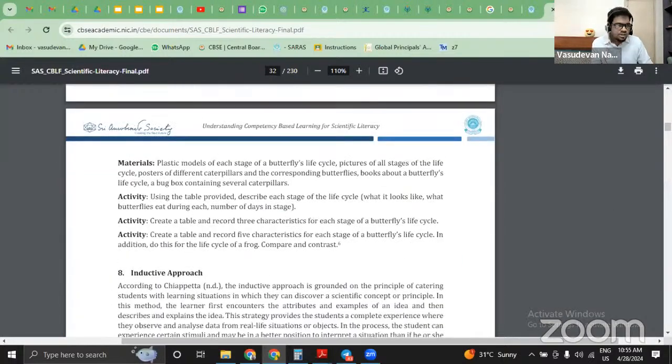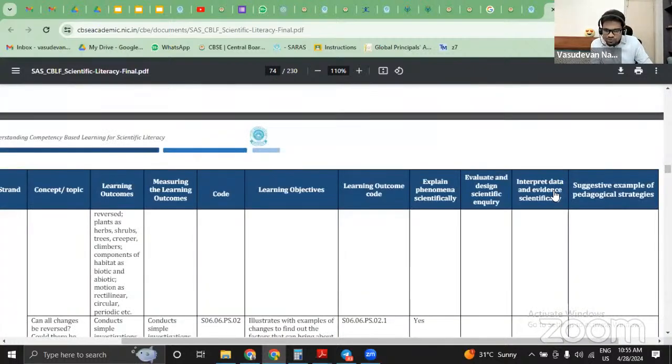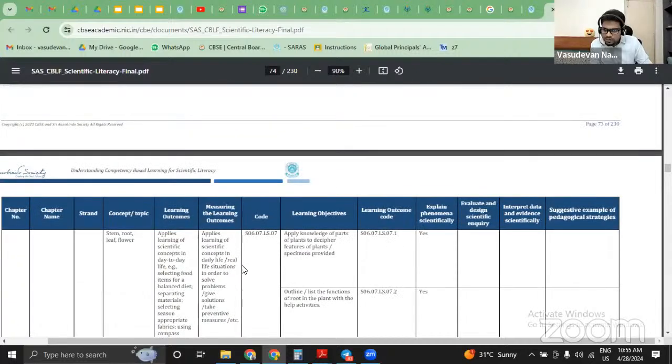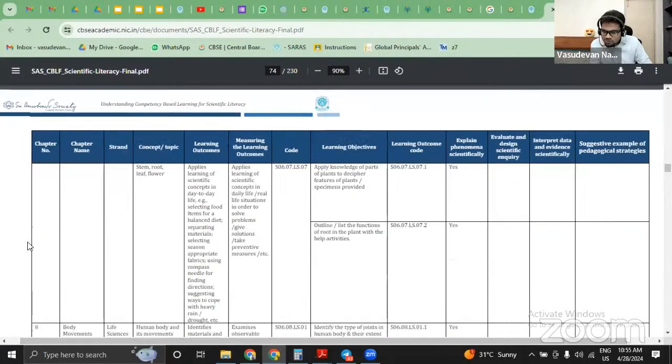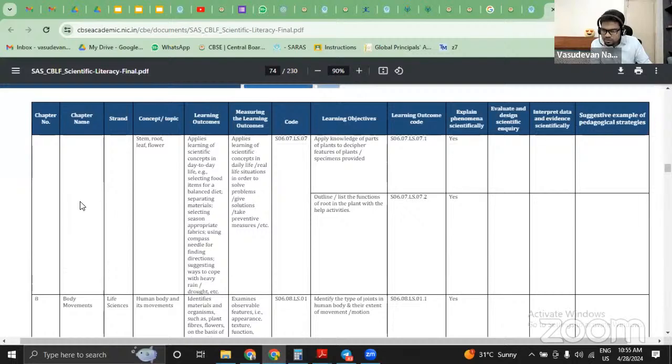competency based education. One nice thing about this document, I would like to show you this. See this. This will be mainly useful for the teachers. Along with the chapter number and name, for example, chapter name body movements, strand is life sciences, and so on. They mention the learning outcomes. You will not be able to see the screen properly, teachers. I would request you to please go through the link and see it.